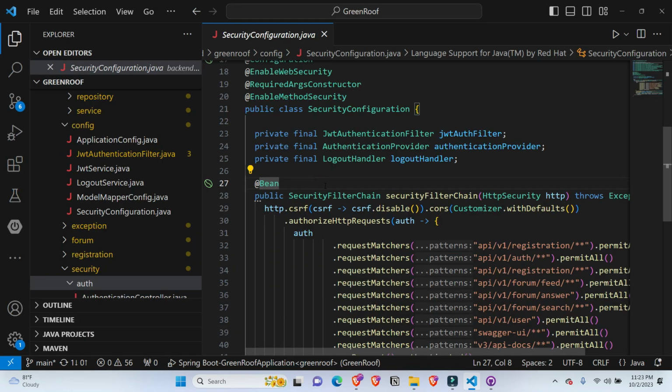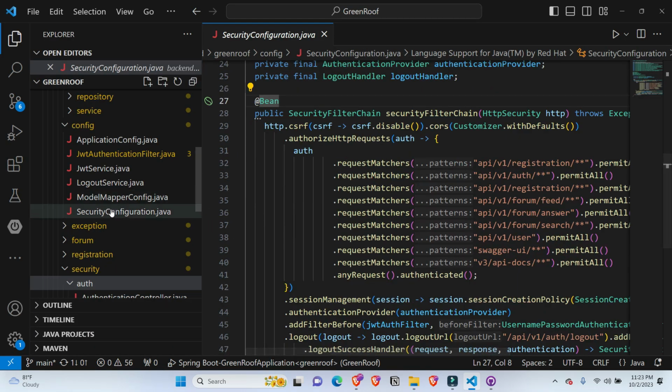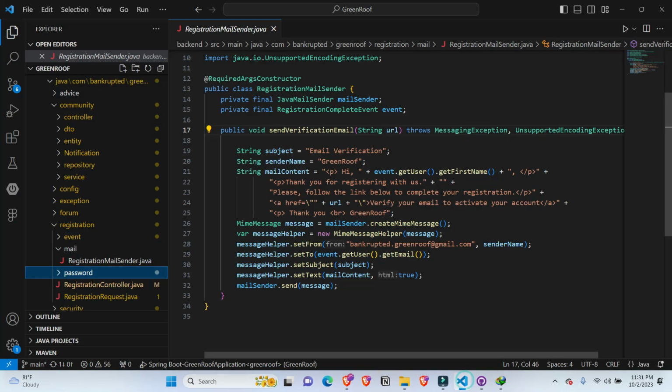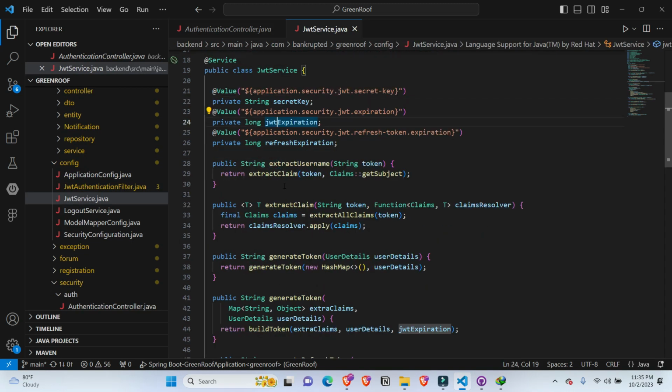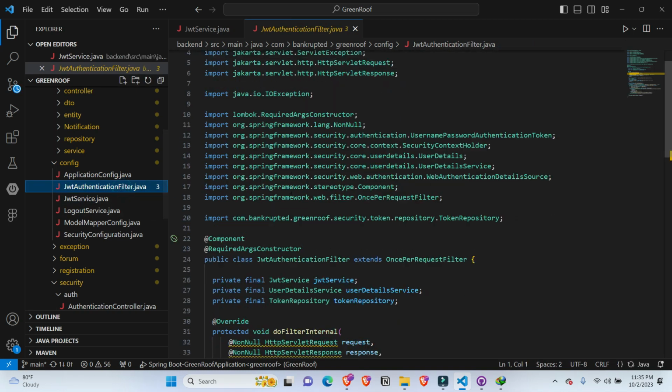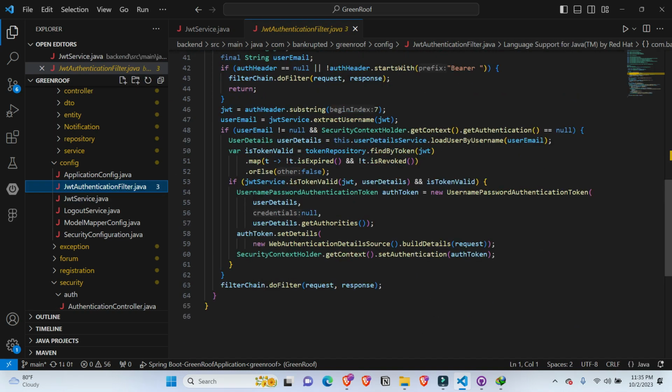We have used Spring Security to protect our backend APIs. For verification mail, we used Java Mail and Gmail's SMTP server. To authenticate users, we have used JWT tokens, which expire after a certain period.